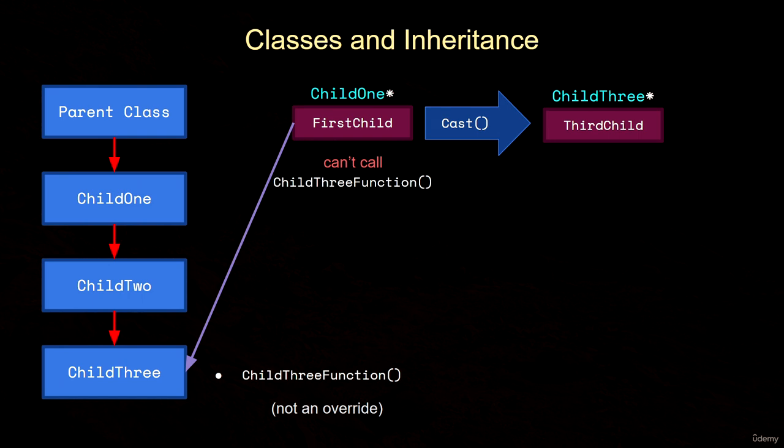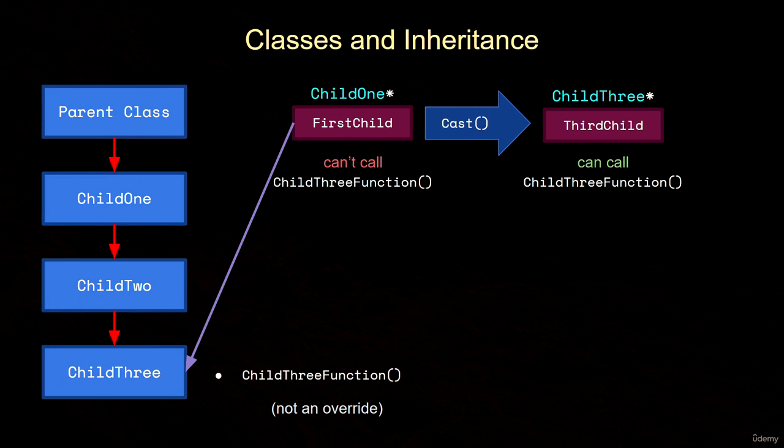Once we successfully cast from child1 to child3, we now have a variable of type pointer to child3, which we can then use to call the function on the child3 class. Since we casted our pointer from child1 down to a child3 pointer, this type of cast is called a downcast. In C++, you've learned about static casts and dynamic casts. Static casts are performed at compile time and can be used when you know the types you're casting to and from at compile time, like casting an integer to a float, for example.